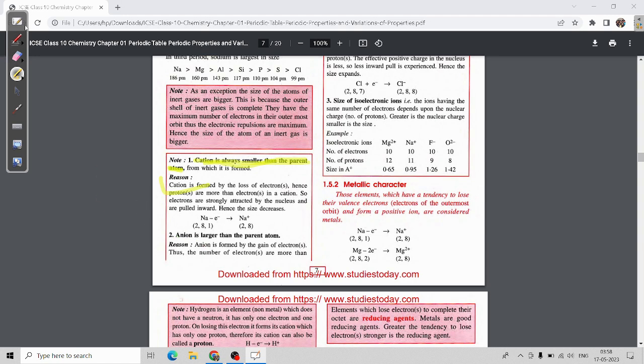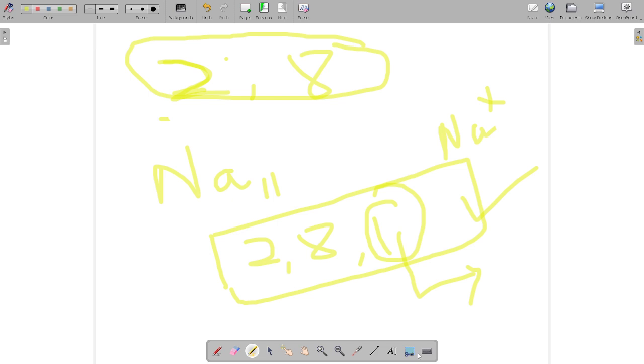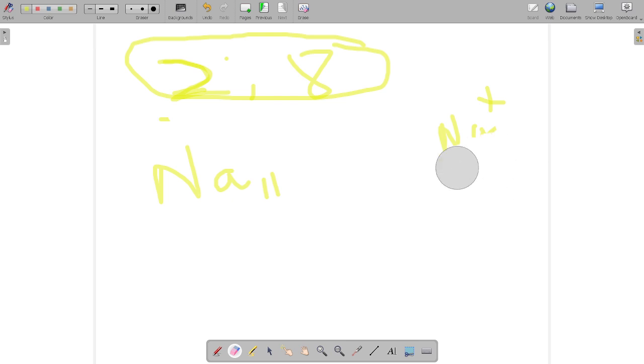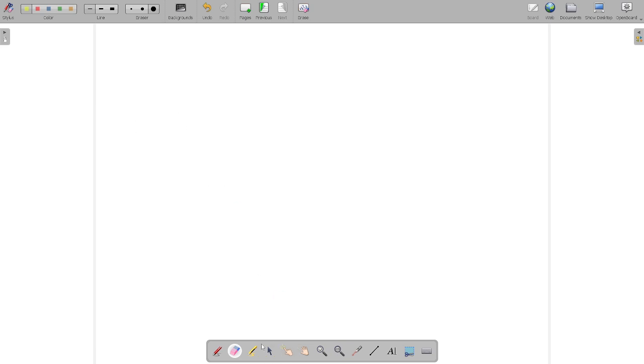And now I will explain the second one. The second one is about anion. An anion is formed if any element X gains one electron, then we have a negative charge.